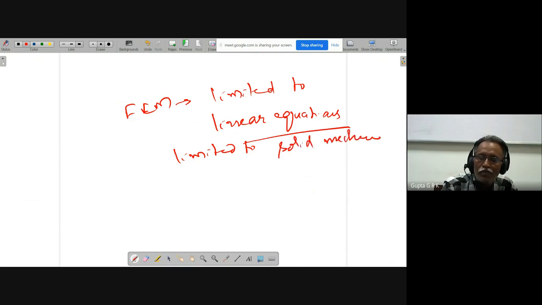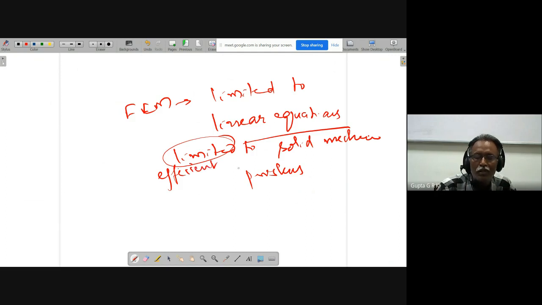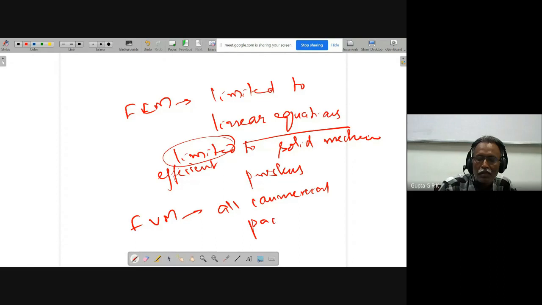Some people solve fluid mechanics problems, but it is efficient for solid mechanics. And finite volume method, all commercial packages use finite volume.